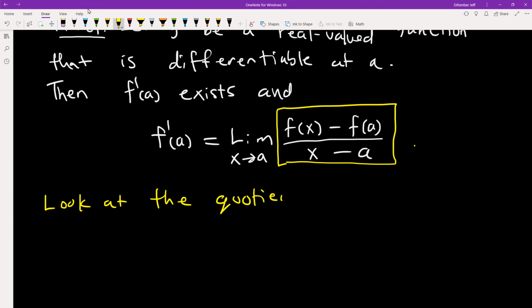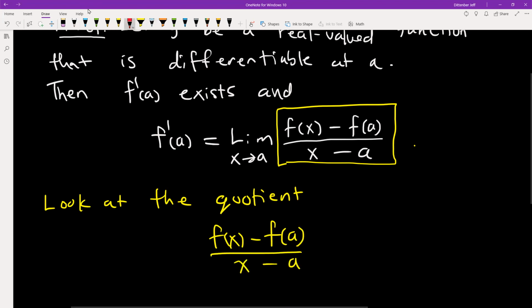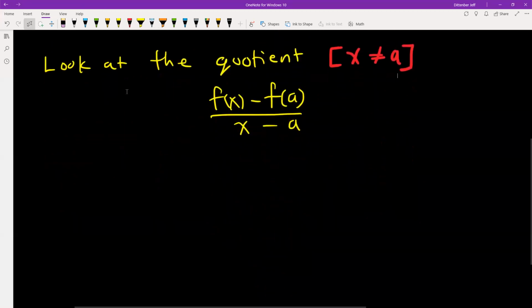Our quotient is f of x minus f of a divided by x minus a. And we're going to make the qualification here that x is not a, which in fact it won't be. It could get infinitely close to a, but never actually be a. Then we're going to rewrite the expression.